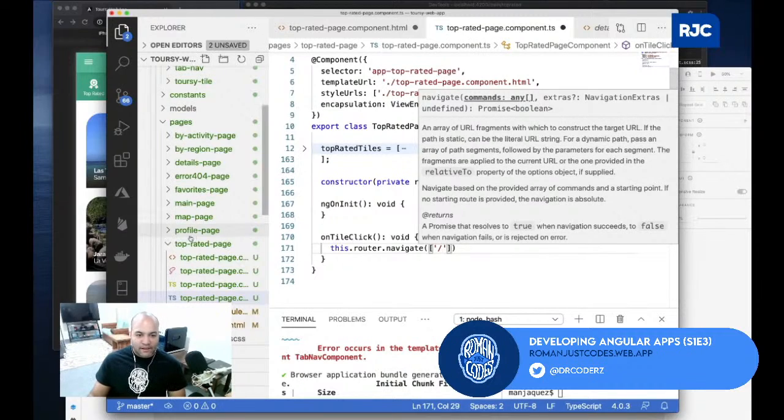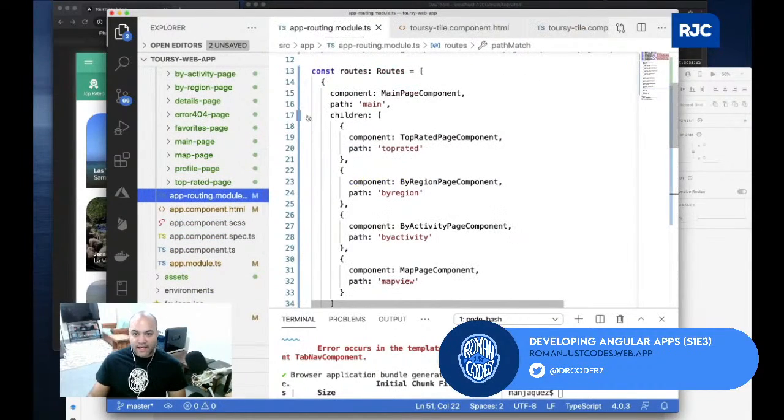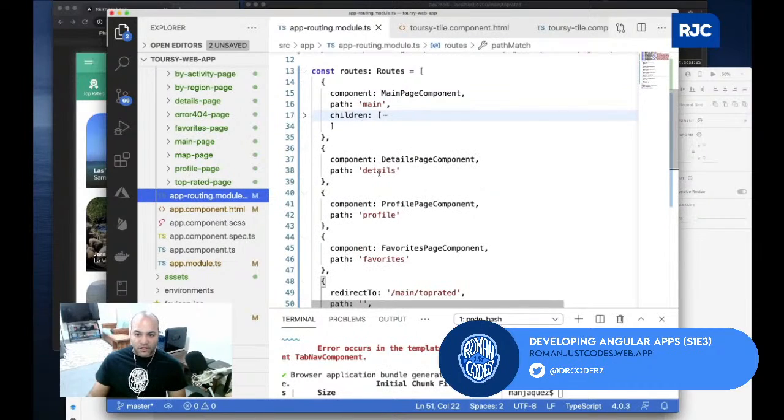In our case, do I have a route for the details page? Let's take a look at that. So if I collapse that, there you go. So we just go details. Eventually it will be details, and then I will have to provide some sort of ID, like the ID of the particular attraction. For now, I won't do that.